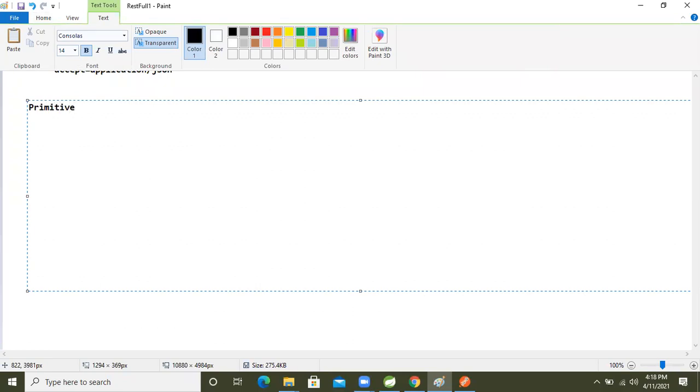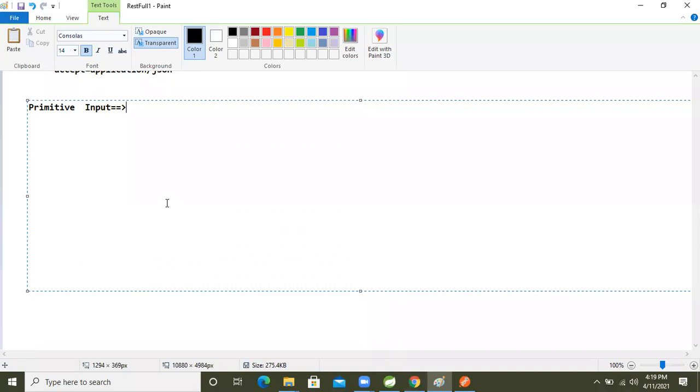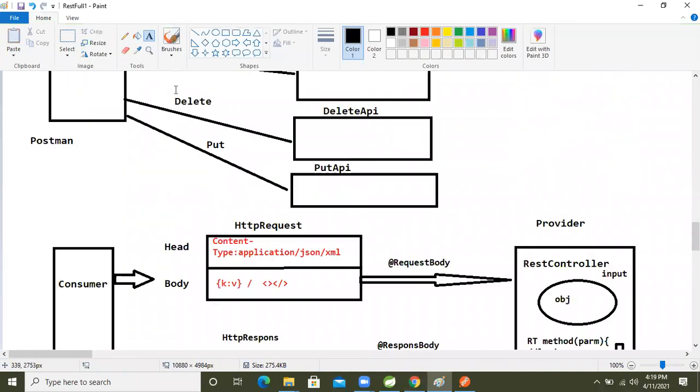If we want to send primitive data, primitive input, meaning a single input, in the project implementation I will give it. Just understand the concept here. For that, what are we going to use now? These two annotations.